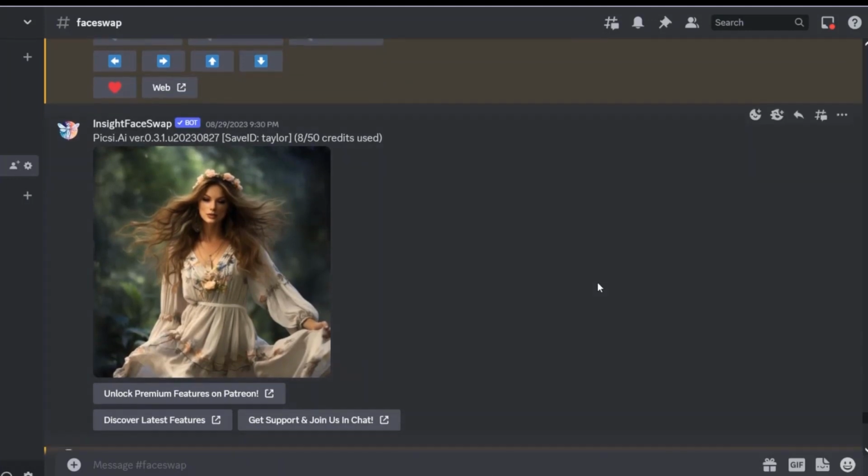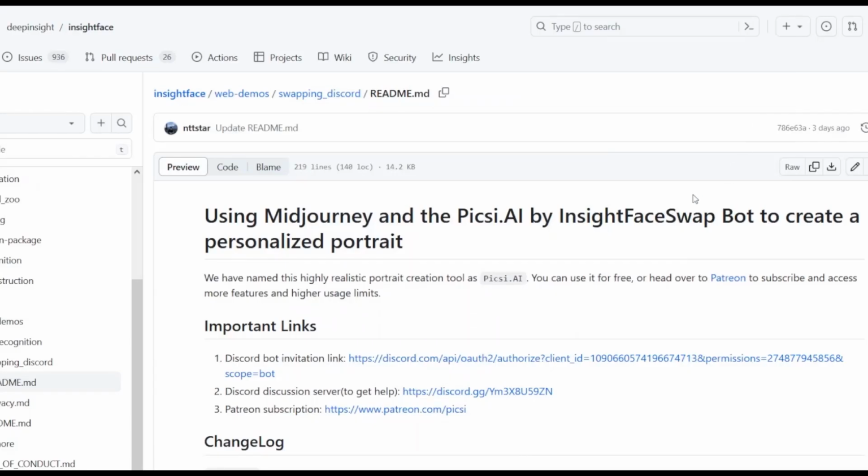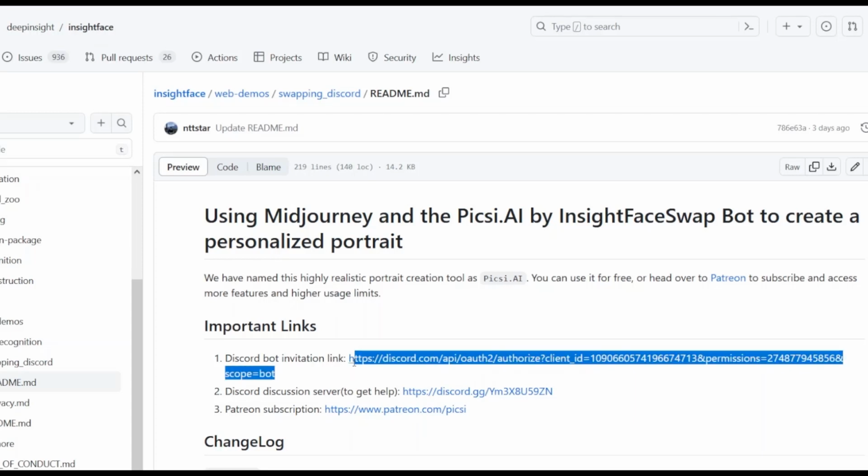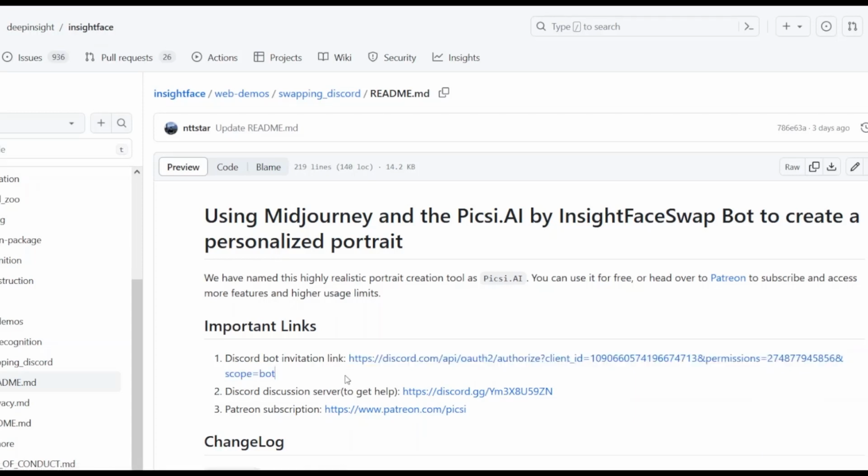Now, to see how this is done, we need to look into what this face swap tool is and how we can use it. Alright, I'm currently on the GitHub page for Deep Insight, where swapping is one of its products, and as you can see, there's a link here. This link is actually an invitation for the bot to join our Discord server. Once you click on it, the bot will be added to our server and just needs to be approved. I'll also put the link in the description below.